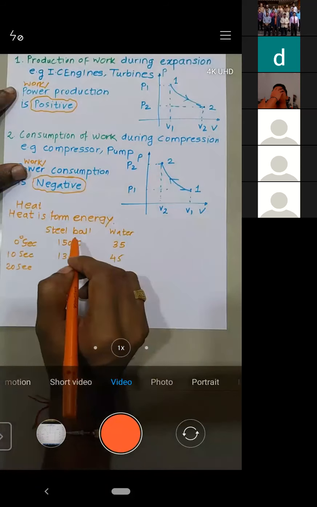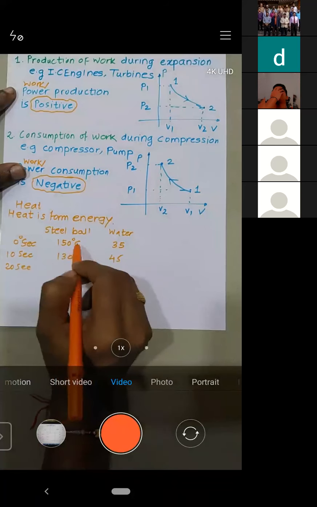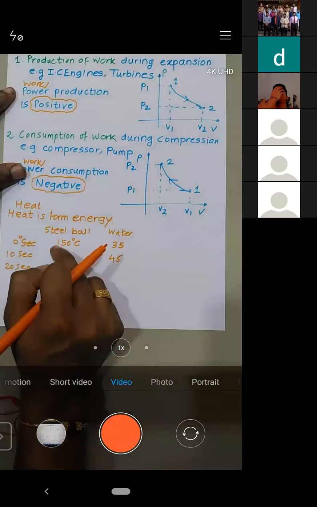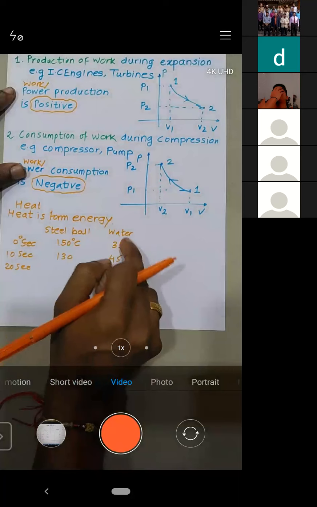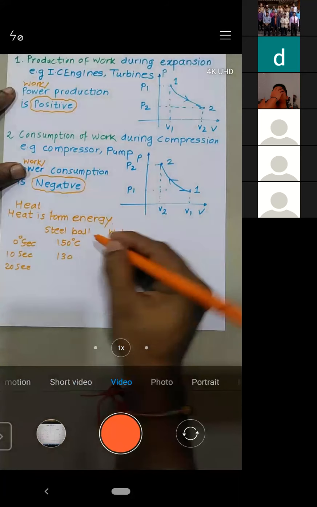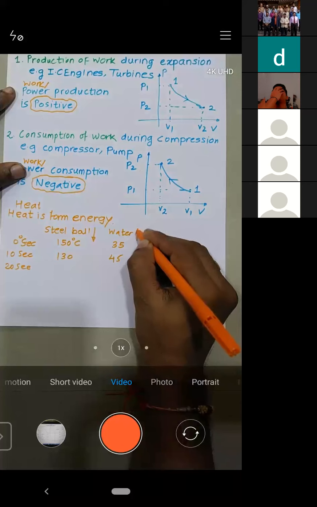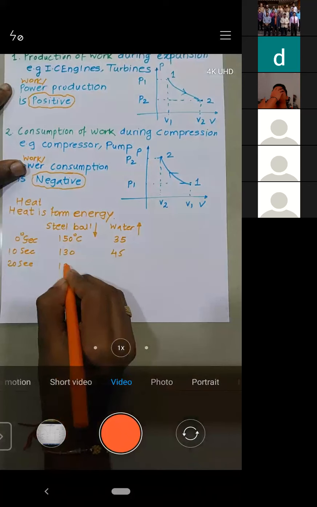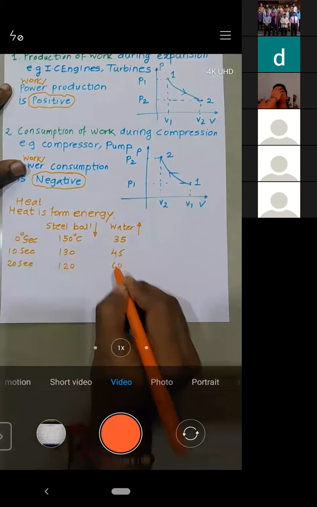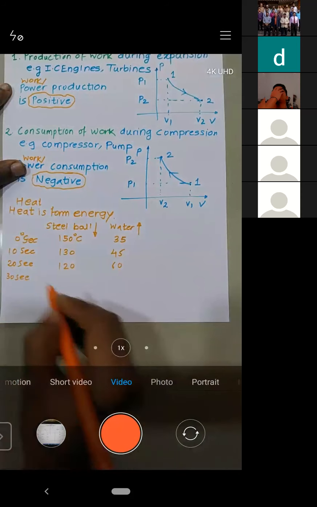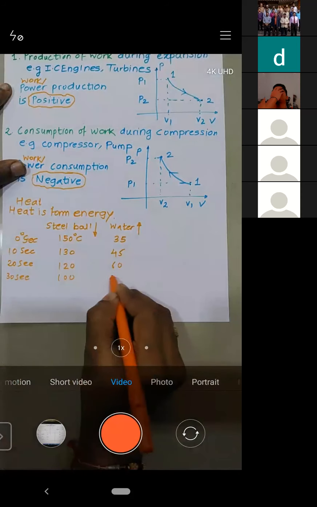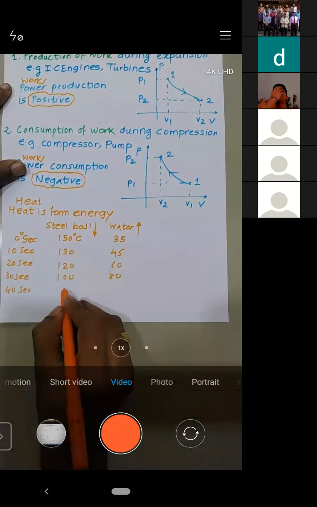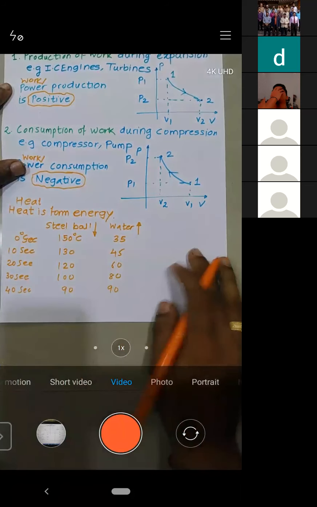So the steel ball which is at 150 degrees Celsius, we will put it into the water which is at 35 degrees Celsius. What happened? The temperature of the steel ball will decrease, and the temperature of the water will increase. After 20 seconds, let's take 120 and 60. After 30 seconds, let this be 100 and this be 80. And after 40 seconds, just roughly, this might be 90 and this might be 90.